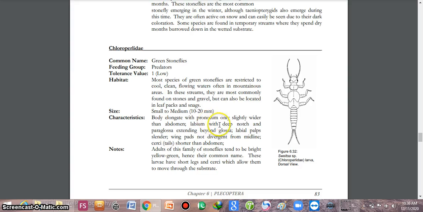The body is elongated with the pronotum only slightly wider than the abdomen. Labium with deep notches and the paraglossa extending beyond the glossa. Labial palps slender. Wing pads not divergent from the midline, cerci shorter than the abdomen. Adults of this family tend to be bright yellow-green, hence their name. These larvae have short legs and cerci, which allow them to move through the substrate.